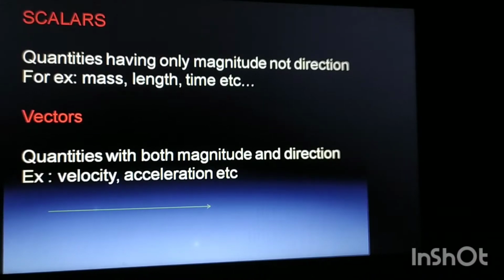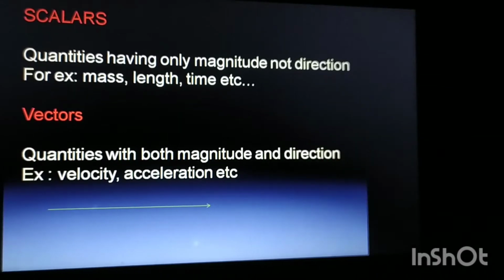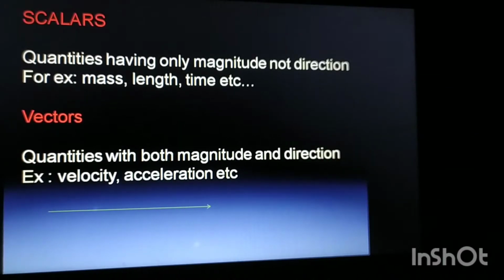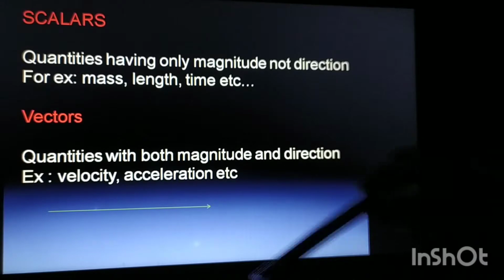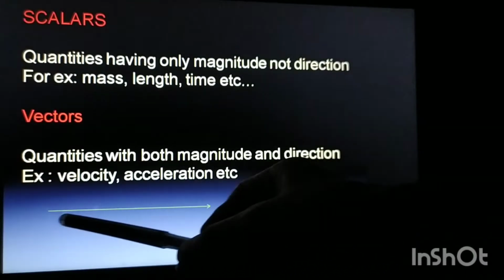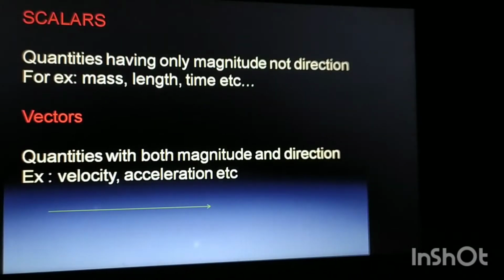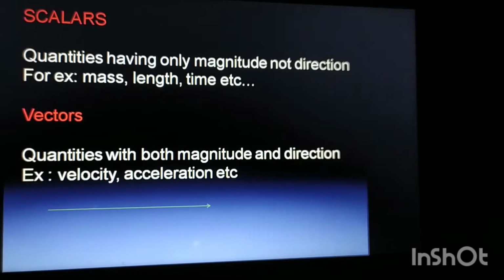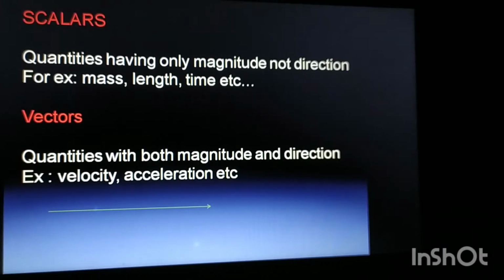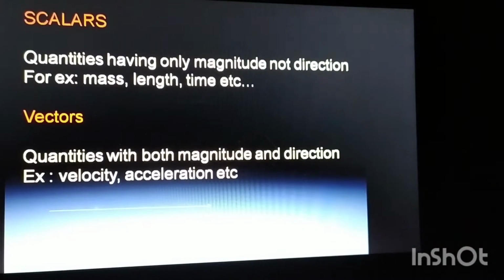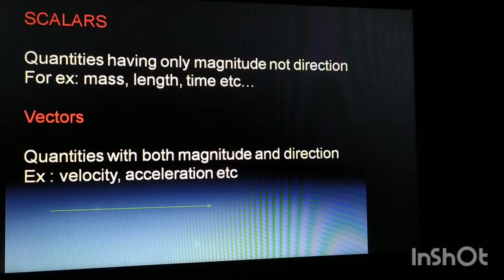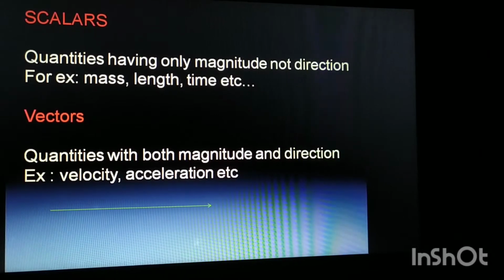And how do we represent a vector? You can see here, the vector is represented as having a head and a tail. This straight line we call the tail of the vector. The tail represents the magnitude of the vector. And the head of the vector represents the direction along which the object is in motion. So that was all about scalars and vectors.